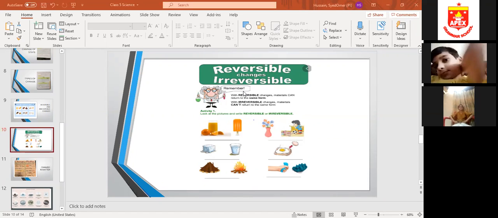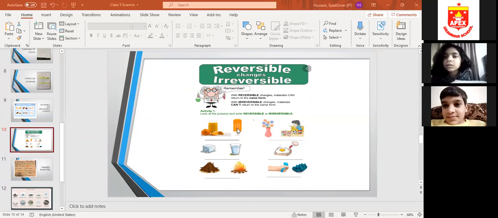Okay, now students, you can tell me which kind of change is reversible or irreversible. Okay, now, first one. What can we see? A juice and an ice cream. So is it an irreversible change or a reversible change? Yes, students. Teacher, it is irreversible. If you just melt the ice cream, what shape will it attain? It will melt again into a juice. Yes, it will melt into a juice, so it will be a reversible change.